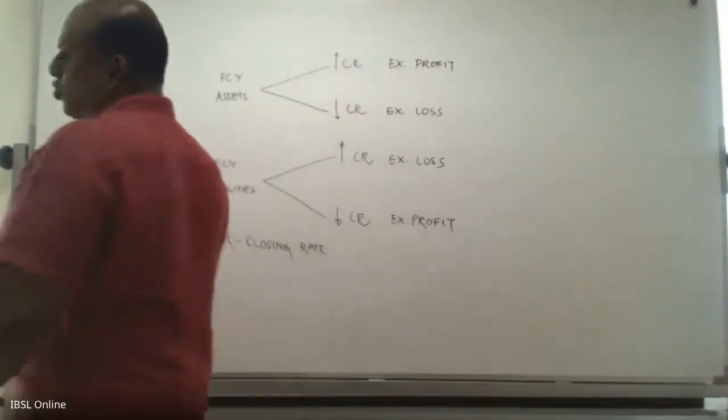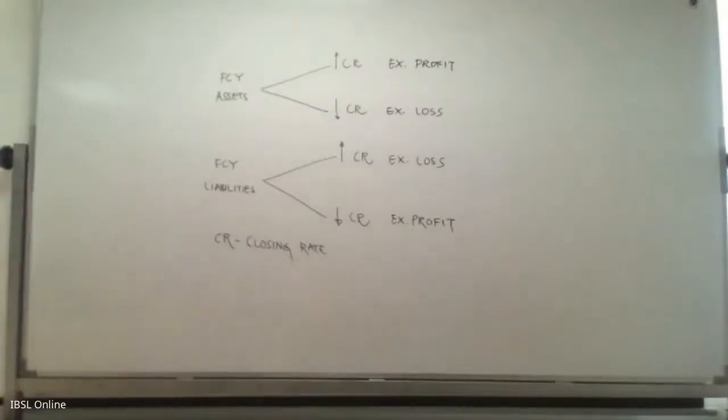Okay, so this is how it works. I have shown it on the board. If there are foreign currency assets, when the closing rate goes up, you will have an exchange profit. Similarly, when the rate goes down, you will have an exchange loss. When the foreign currency liabilities, when the rate goes up, you will have an exchange loss, and when the rate goes down, you will have an exchange profit. So please take down this. It will be easy for your reference to remember.